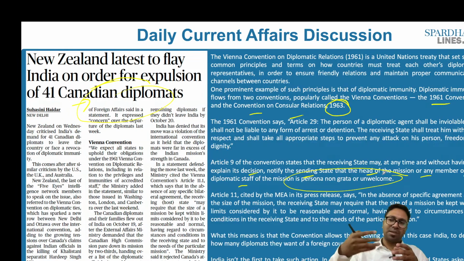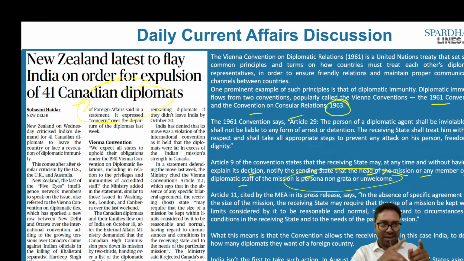That is because this person might have been interfering with the affairs of the country, or he might have been charged with espionage-related charges, or he might be involving himself with the internal policies of the country. In all these cases, this person will not be allowed to stay in the country, which is called persona non grata. So diplomatic immunity is basically given so that the person is able to work in another country without any fear, so that he is able to do justice for his home country. But if he is engaged in espionage-related activities or in the internal affairs of the foreign country, in that case he can be asked to go back to the home country as well. That is what is called persona non grata.